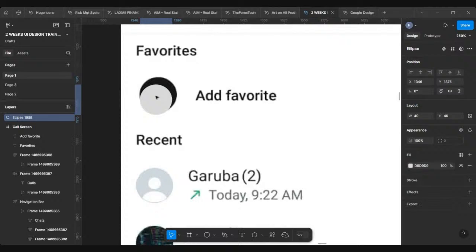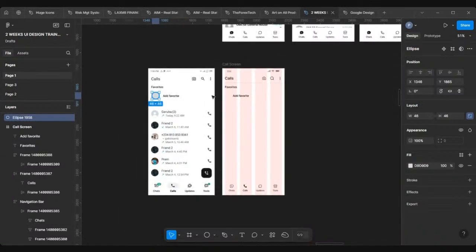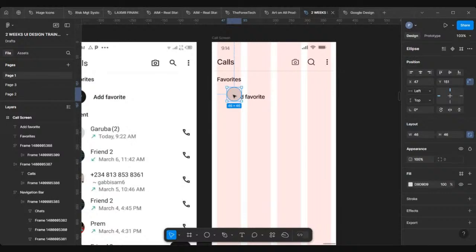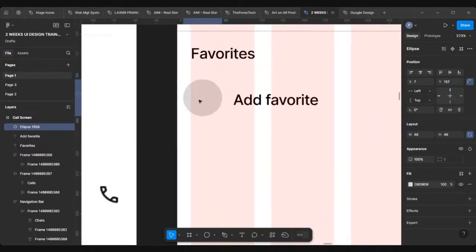Oh, it seems the 40 is even small. You can see why I check. So if I increase it, and you want both sides to increase, you lock the aspect ratio. Click on this. It's going to lock that. Let me try 42. 42 is still small. Let's try 46. I think 46 works perfectly. Yeah, it's not bad. So let's work with 46. I'll bring that here, place it by the side like that.